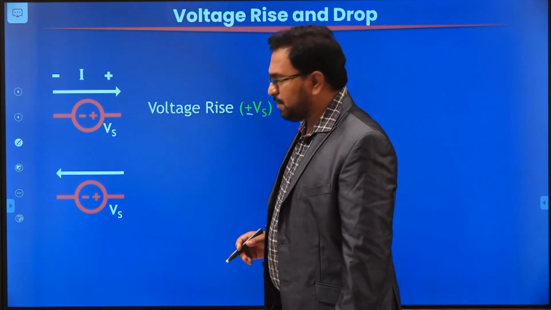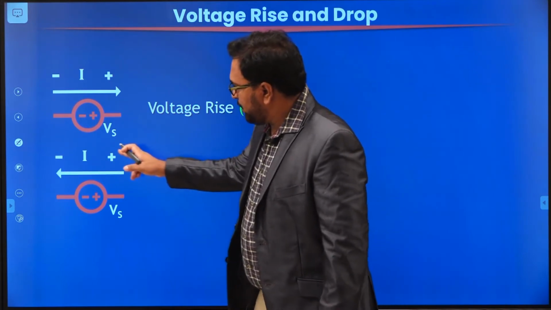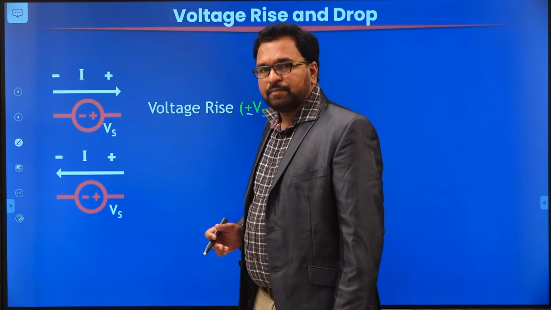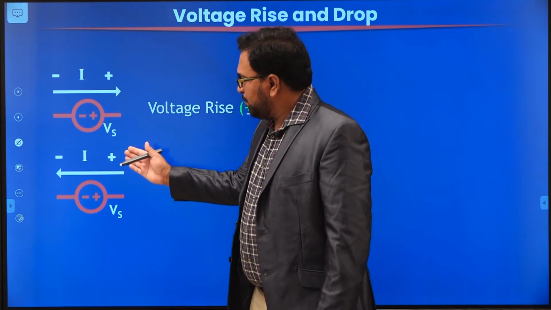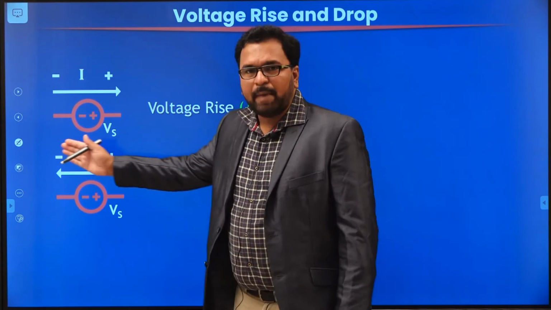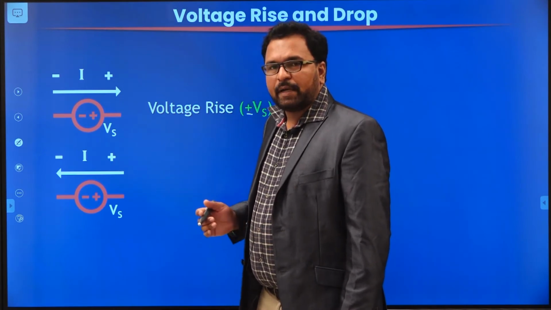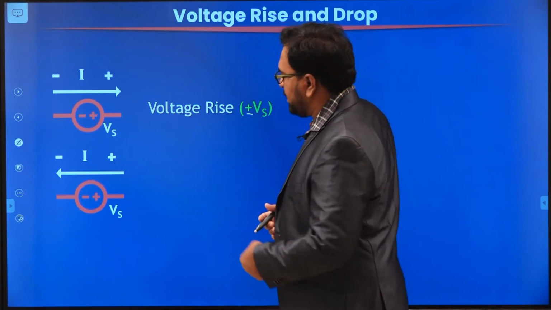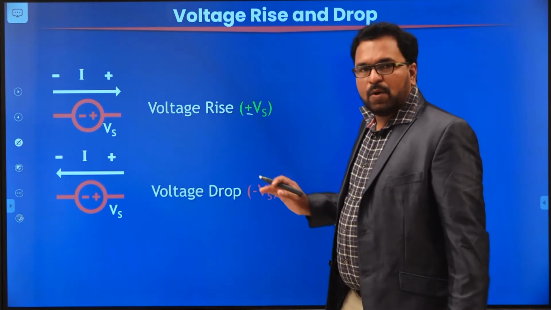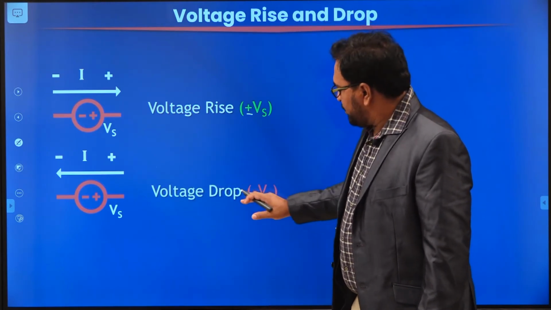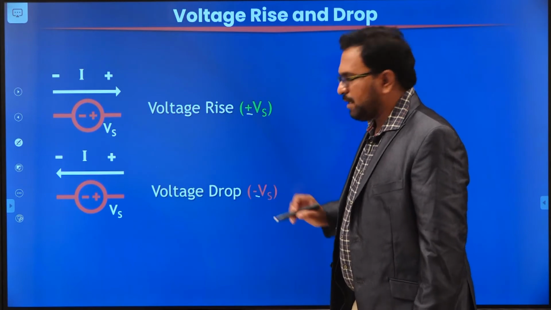Here the current is flowing from the positive terminal to the negative terminal. That means the current is moving from a high value, a plus value, to a minus value, which is nothing but the voltage dropping across this source. So in this case, we consider it a voltage drop. For a voltage drop, we always assign a minus sign.